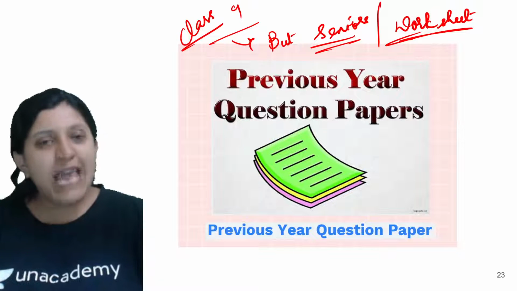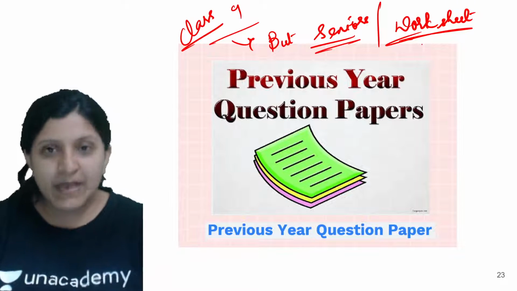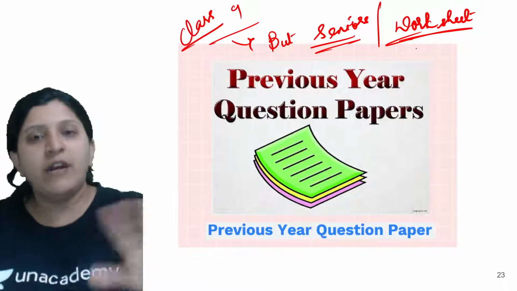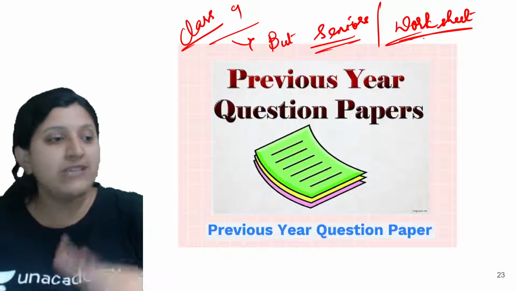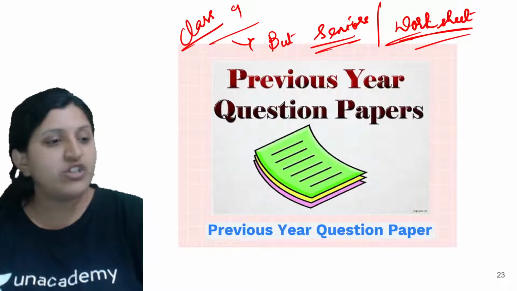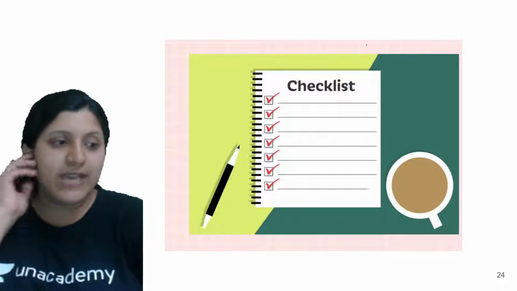So the same type of questions might be there. It's not that she is giving something different, because she is thinking in this particular way. She knows which part is important and which is not. So based on that, you can follow the worksheet that is given. Now moving on to the next one, that is make a checklist.